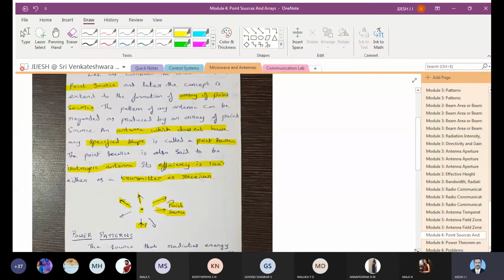Next, you are going to see about power pattern. Power pattern, a few diagrams and a few equations with relation to field pattern, all those things we studied in module 3. So I'm not going to include those things again in this module. So we'll be discussing about these things.